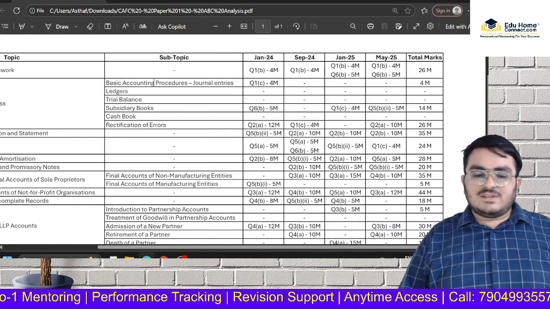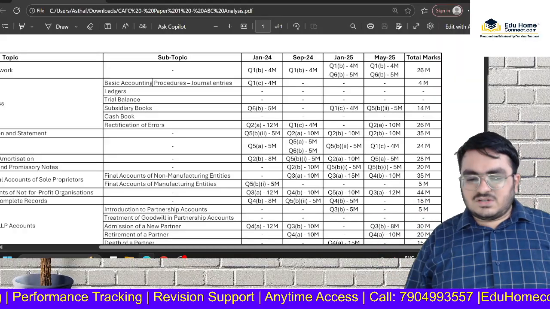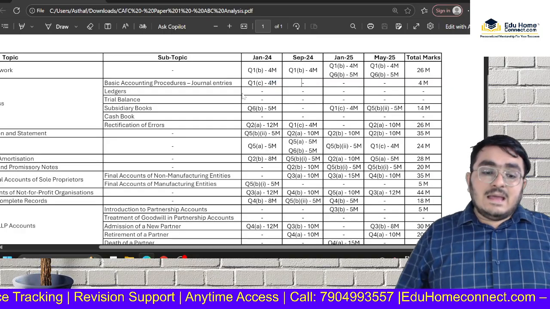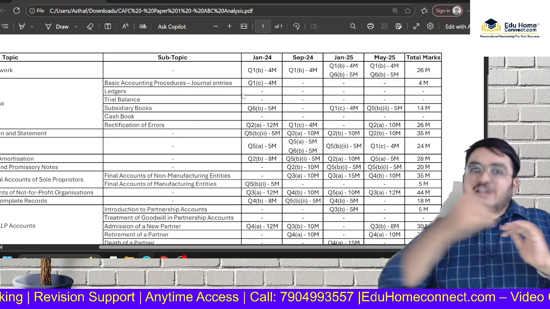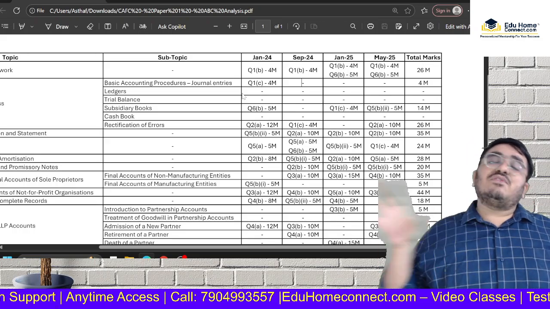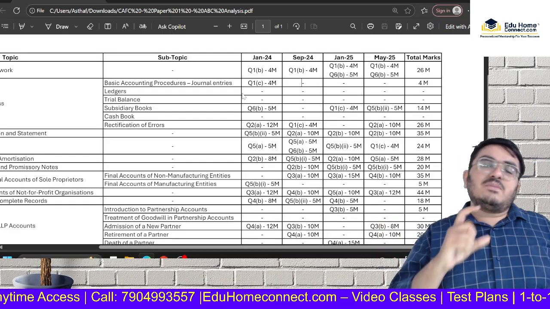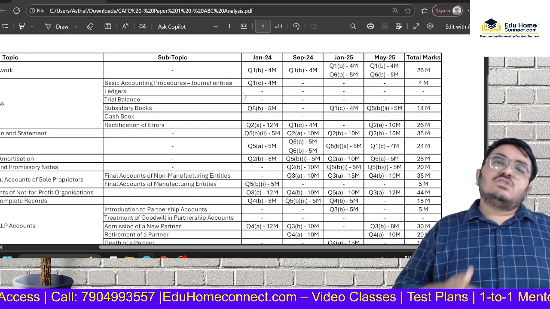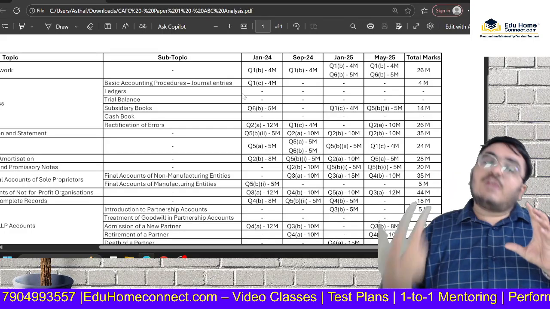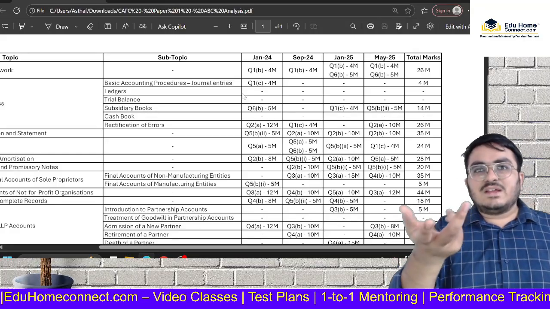Accounting processes. In accounting processes, if you see journal, ledger, trial balance, they're not asking that many questions. I mean, if you see journal entries, only in Jan 24 they asked once for 4 marks, right? So these three you can just brush through. Okay, these are category C chapters. But if you see subsidiary books, it has been asked for 5 marks consistently. I'll put it in category B because the weightage of the marks is less and the chapter is easy. So once you are done with category A chapters, you can go for subsidiary books, and you can revise it quickly because it will be easy. It is a bonus scoring chapter.